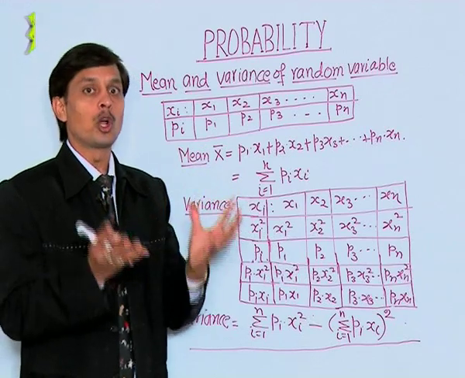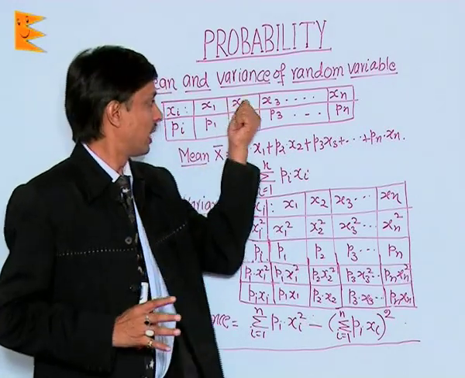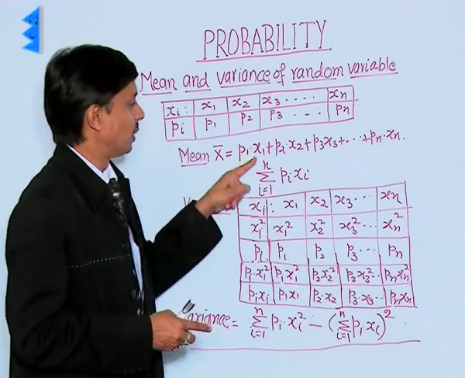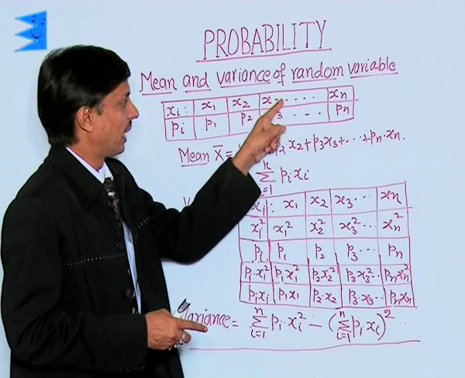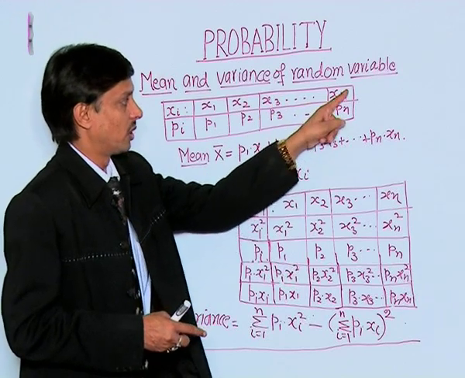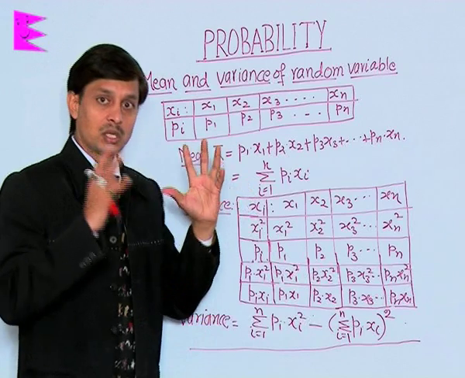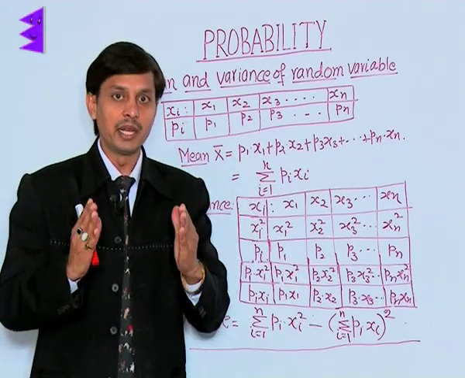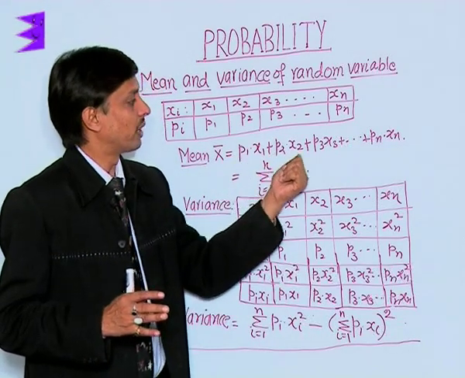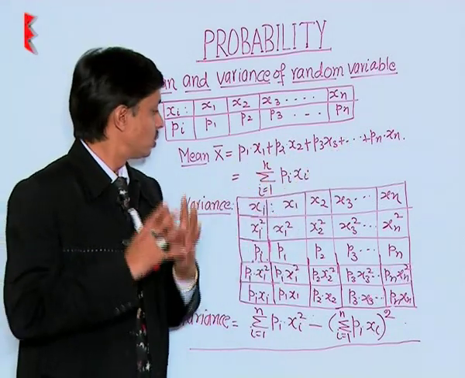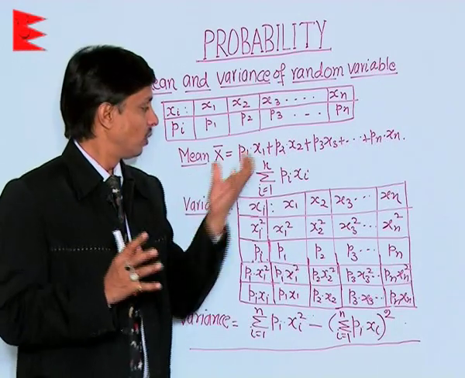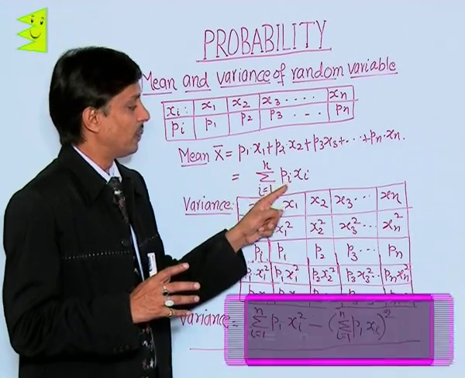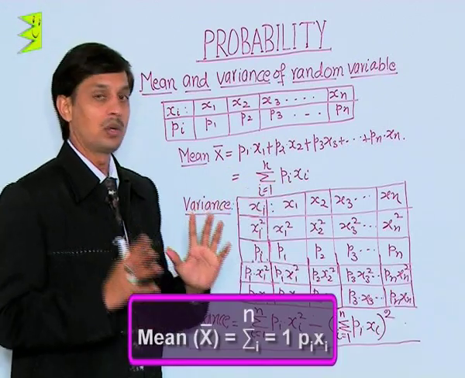If these two corresponding values, the event and its probability, are multiplied, x1 into p1, x2 into p2, x3 into p3, plus dot dot dot xn into pn. So the sum of all events with their probabilities, p1 x1, p2 x2, p3 x3, is known as the mean, or in shortcut we can write sigma pi xi, where i goes from 1 to n.